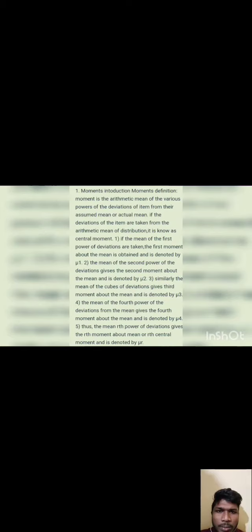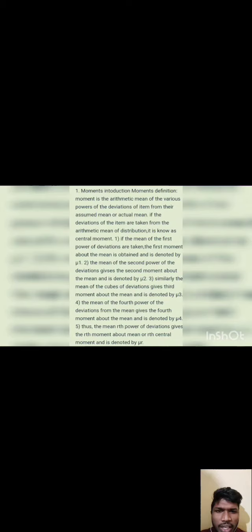Moment introduction. Moment definition: a moment is the arithmetic mean of the various powers of the deviations of items from their assumed mean or actual mean. If the deviations of the items are taken from the arithmetic mean of the distribution, it is known as a central moment. If the mean of the first power of deviation is taken, the first moment about the mean is obtained and is denoted by mu1.